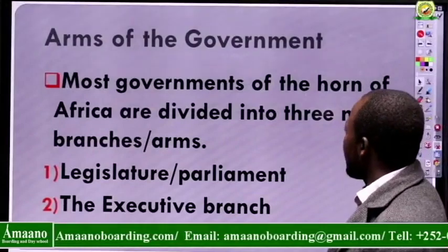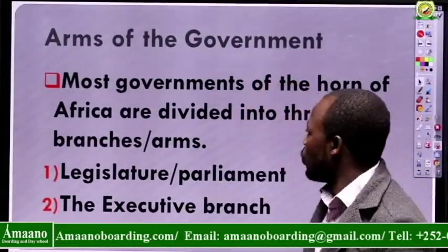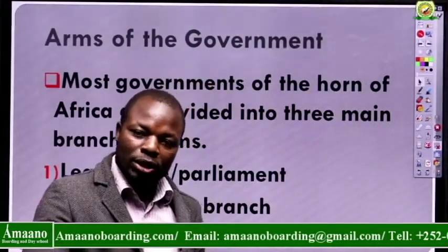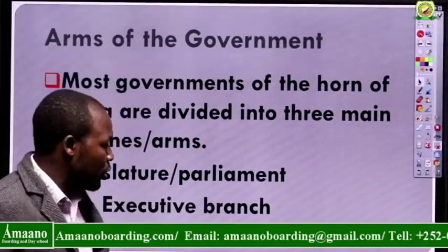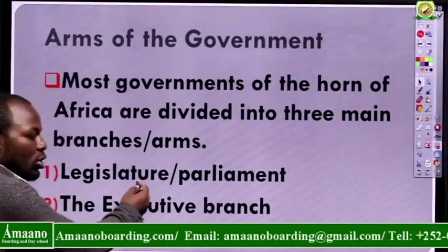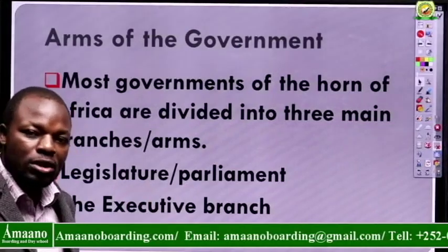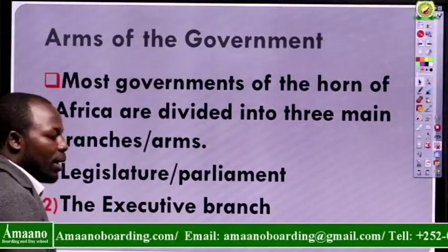Now, most governments of the Horn of Africa are divided into 3 main branches. These 3 main branches are legislature or parliament. The other name for legislature is parliament.